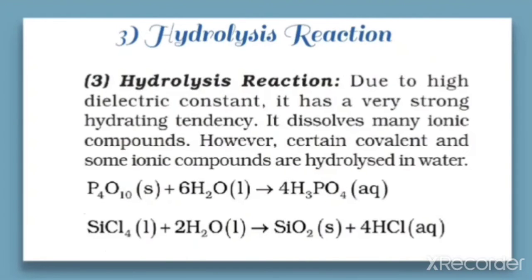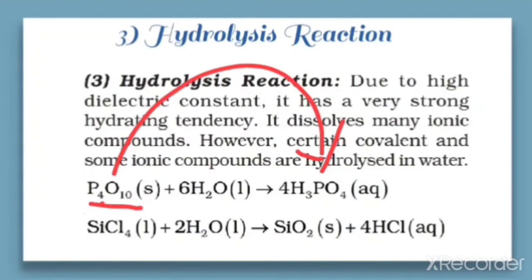Next is the hydrolysis reaction. Due to its high dielectric constant, it has a very strong hydrating tendency. Therefore, it dissolves many ionic compounds. When the hydrolysis of a non-metal oxide takes place, it results in the formation of an acid, that you can see here.